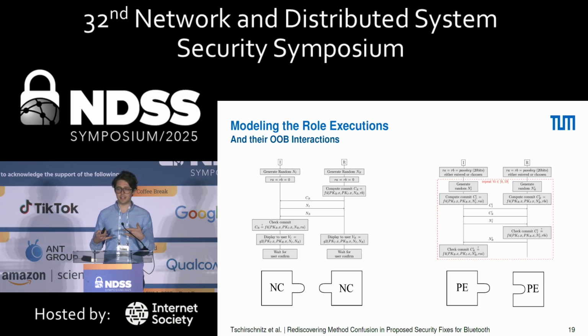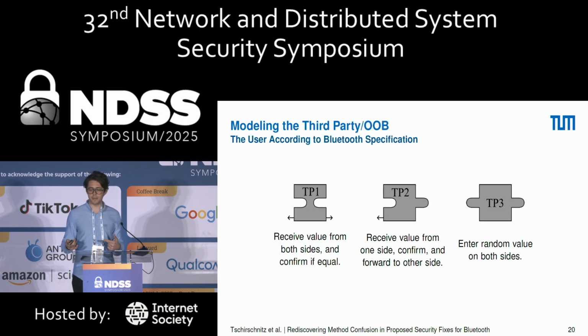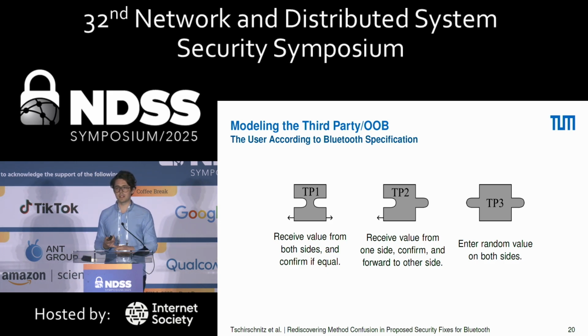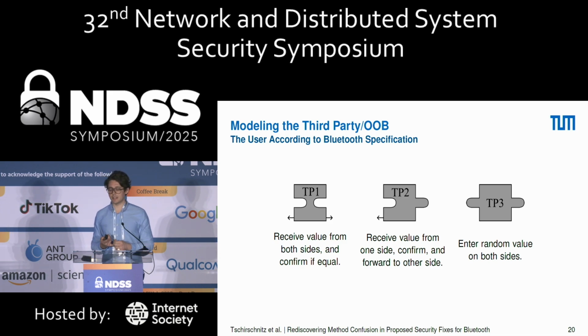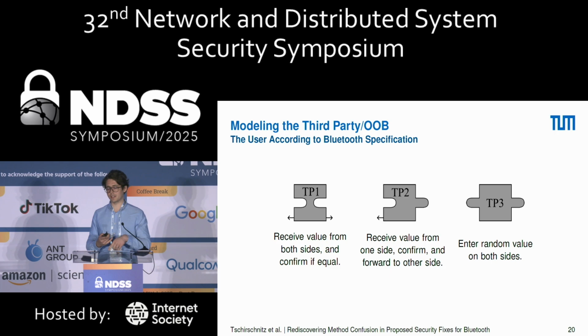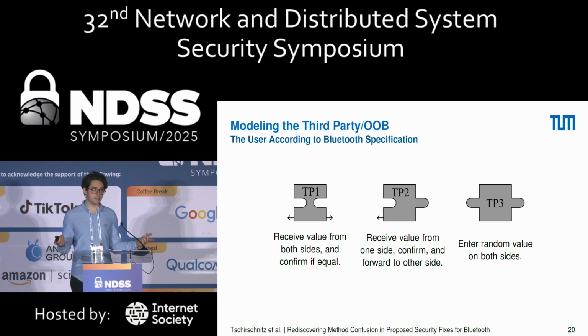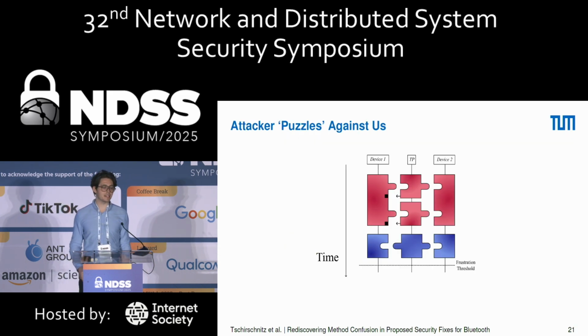The puzzle pieces are not fitting, and that is because obviously we are lacking the user or the third party that transfers data. And we can make puzzle pieces for them as well. We took this from the Bluetooth specification, on how the user is expected to interact. So a user can either receive values from both sides and confirm if they're equal, or receive data and transfer it and confirm the transfer, or just enter random data onto both sides. If you have something else than Bluetooth, you have to adjust this, obviously. So now we have all the puzzle pieces, and the attacker can now work against us and puzzle against us.